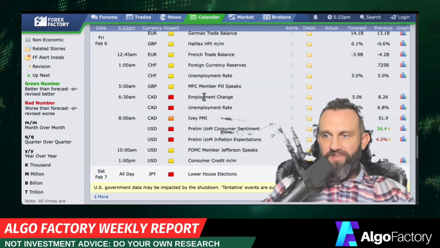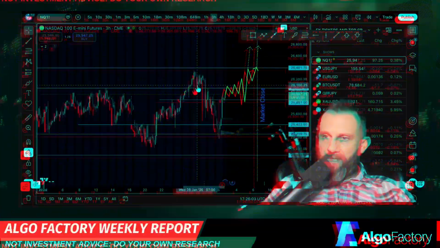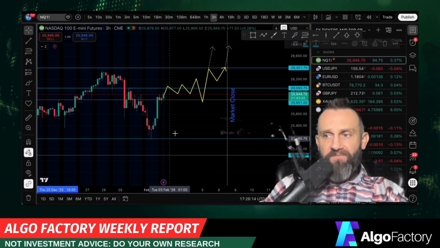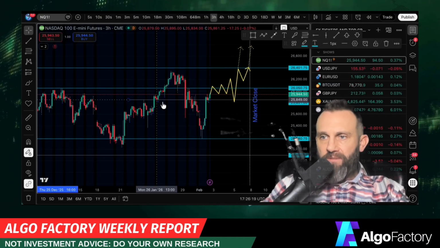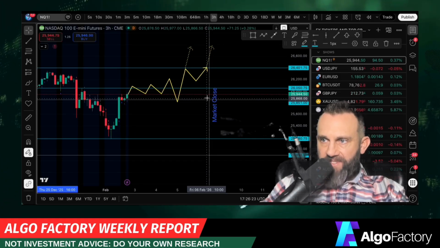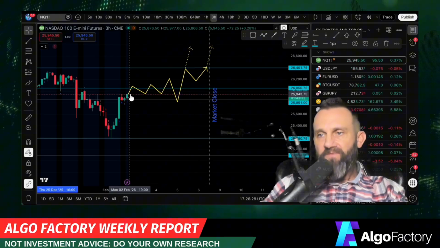All right, let's jump over to the charts, and we will start with the Nasdaq. Nasdaq holding on. The lower bound I'd be looking at as far as where price might bounce if it goes down is down at 25,180, but I don't think that's going to happen. There's a local support sitting at about 25,850 or so, and price may simply bounce off that and head up if it doesn't head up.